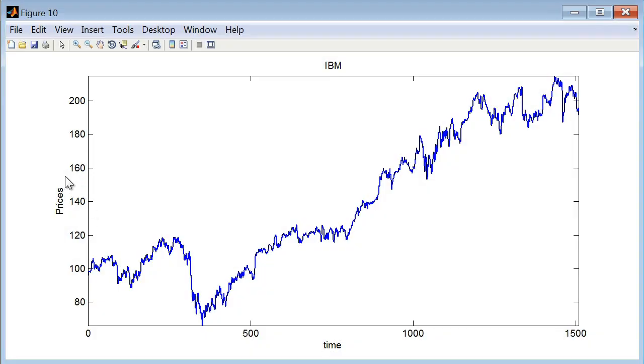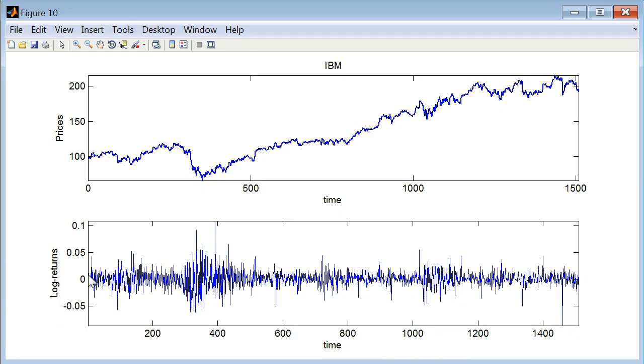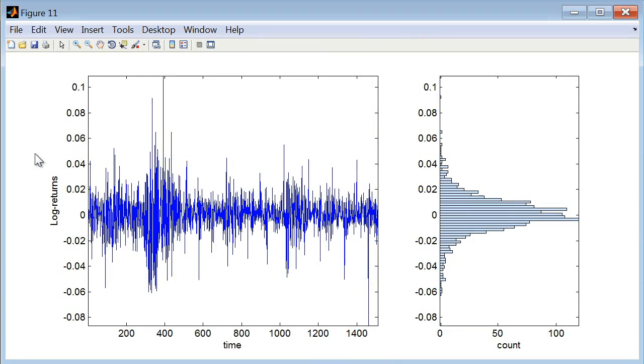This is the time series of daily closing prices of IBM in the New York Stock Exchange. The time series looks rather irregular, with lots of ups and downs. Despite the randomness of the series, there are regularities that we can model. To uncover these regularities, it is useful to work with a series of log returns, which is obtained by log differencing the original series of prices.